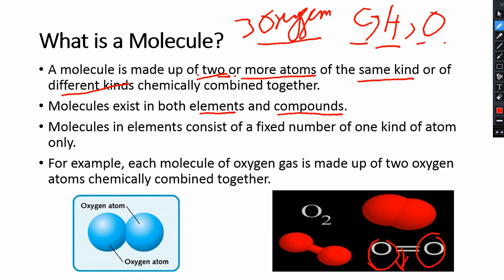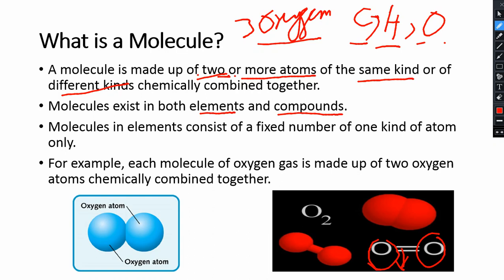Secondly, we will learn what it means if molecules are in compounds, and what a compound is made up of. We will learn what it means to be a molecule in elements.